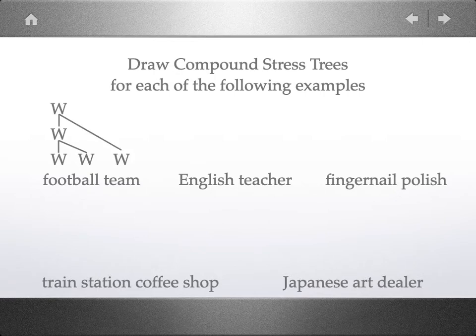Football team. In the case of English teacher, it's made up of two words. Although the second word is a complex word, the verb teach plus an affix which creates a noun, meaning a person who teaches, that doesn't influence the structure of the compound. It's not made up of two words. It still is not itself a compound.